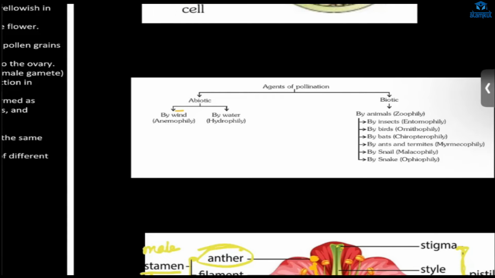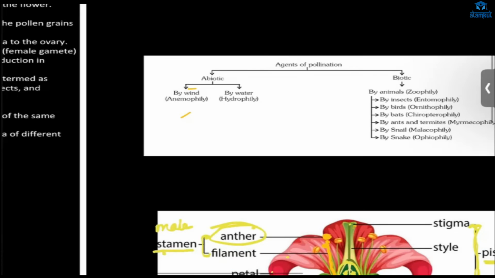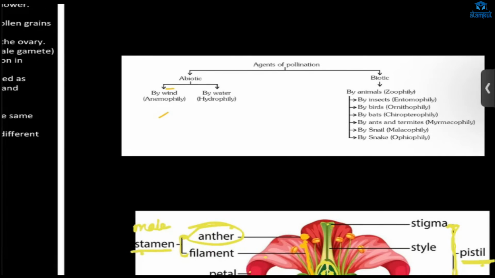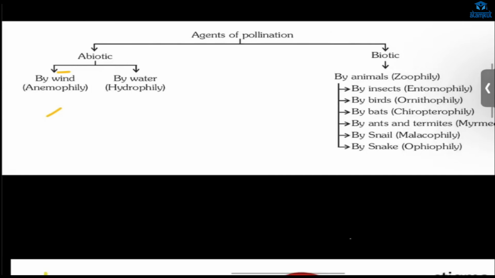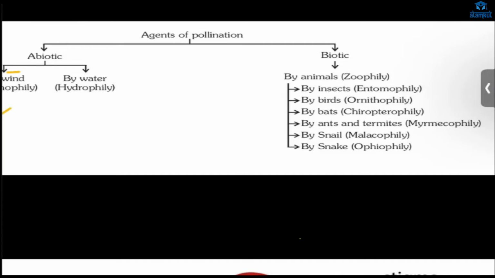The pollen grain could go to the stigma by wind, or by water. Or biotic, by bees, birds, bats, all the animals. If it is going by wind, it is called anemophily, and if by water, it is called hydrophily, and I have written all the others too.